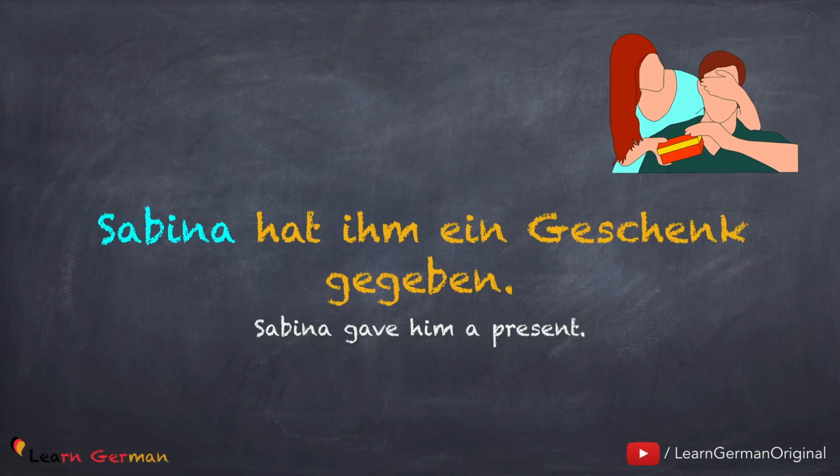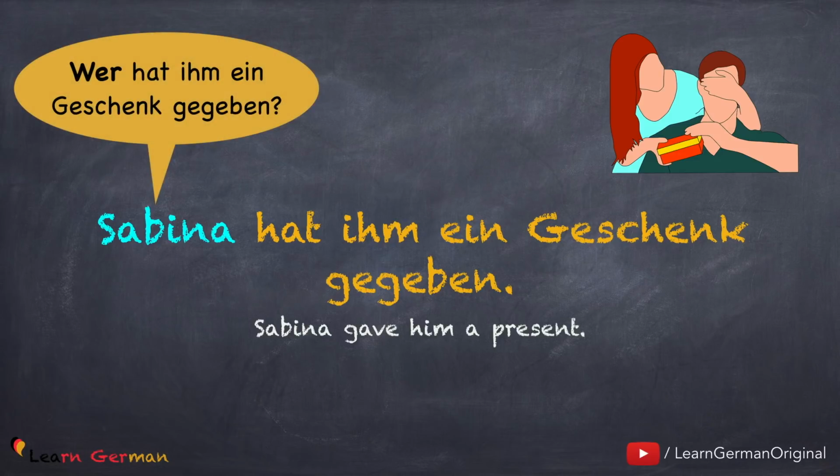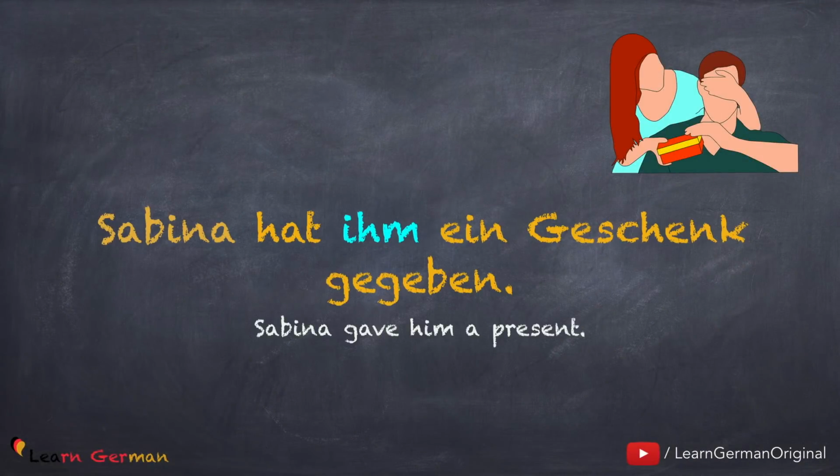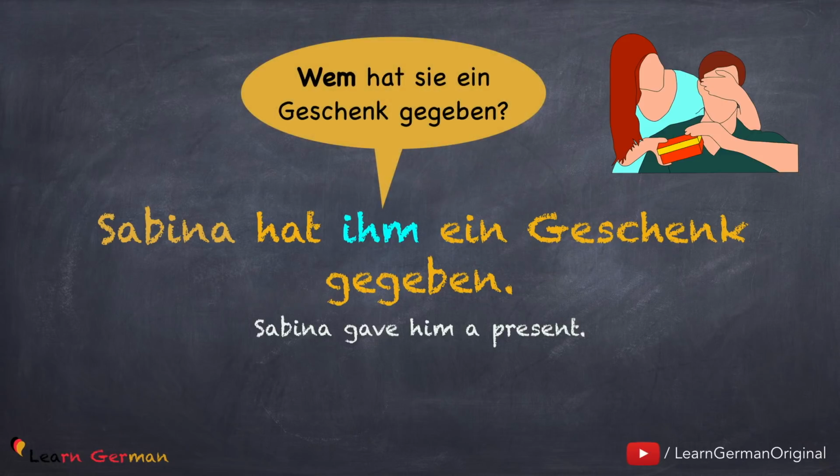Sabine hat ihm ein Geschenk gegeben. In this case, Sabine is highlighted, so we have to frame a question for Sabine. Sabine is also conjugating the verb, so your question would be, wer hat ihm ein Geschenk gegeben? Answer, Sabine. Similarly in the next sentence, Sabine hat ihm ein Geschenk gegeben. Ihm is a dative personal pronoun, so the question would be, wem hat sie ein Geschenk gegeben?